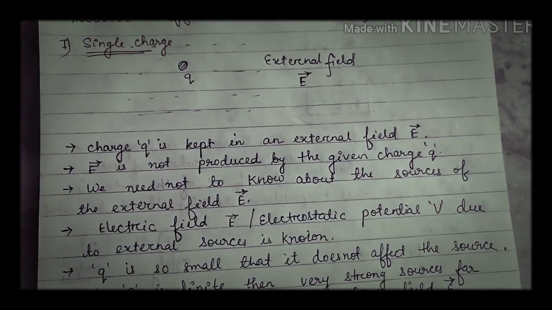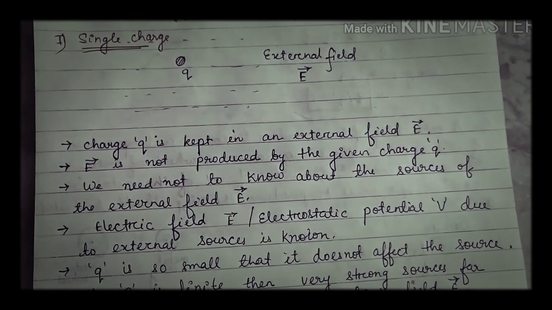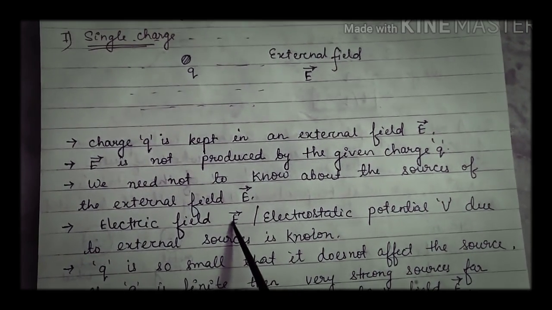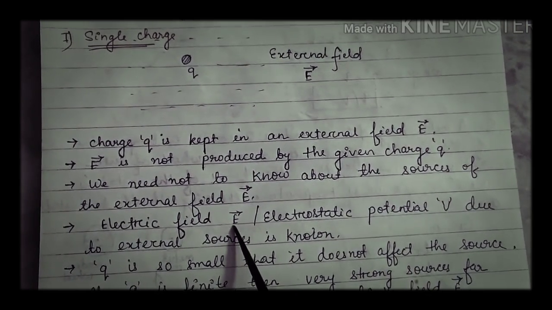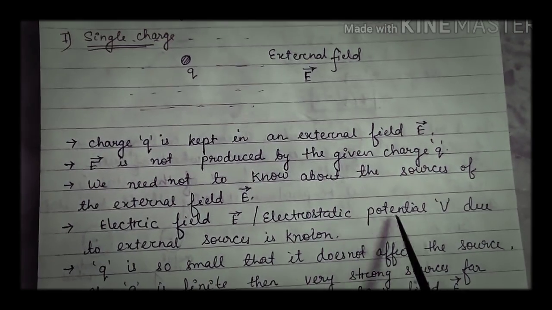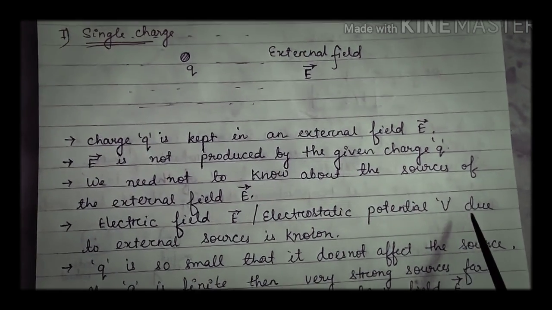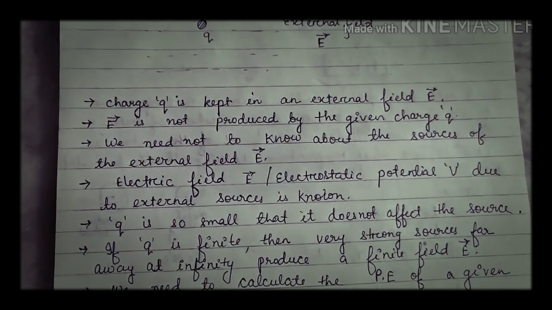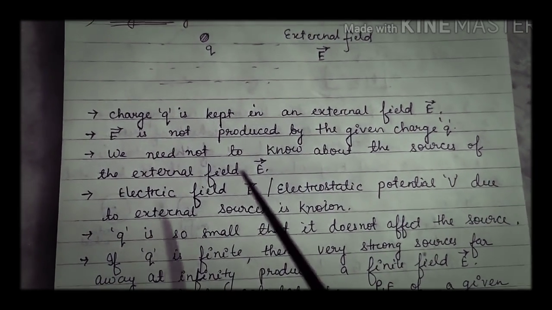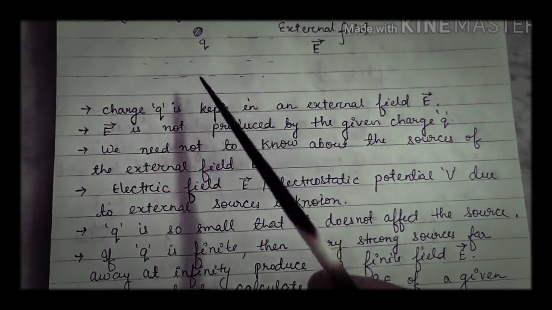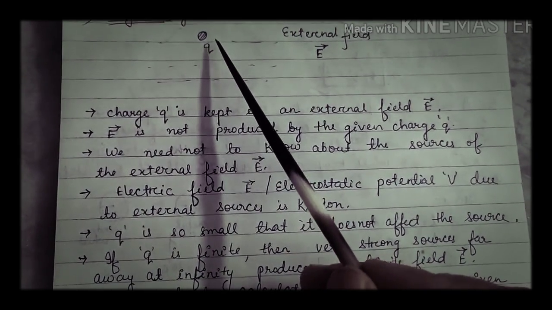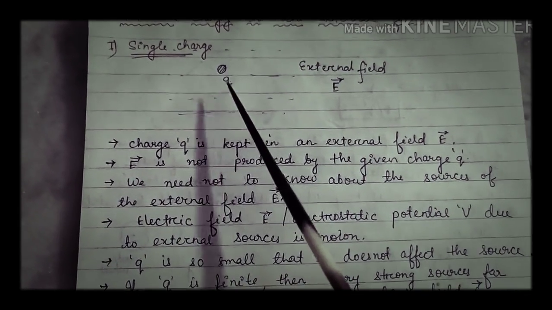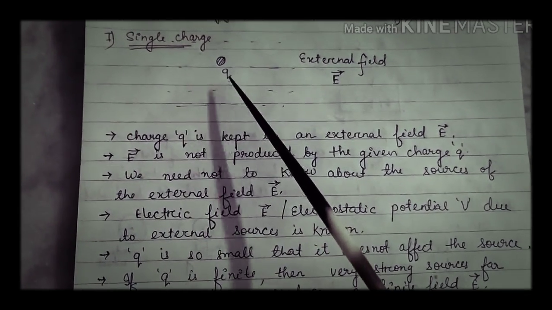What we should know about the external field are two things. What is the electric field produced by the external field? That is E. And what is the electrostatic potential? That is V, which is produced by the external source. That should be known to us. Next, how can we ignore the electric field which is produced due to this charge q around itself?